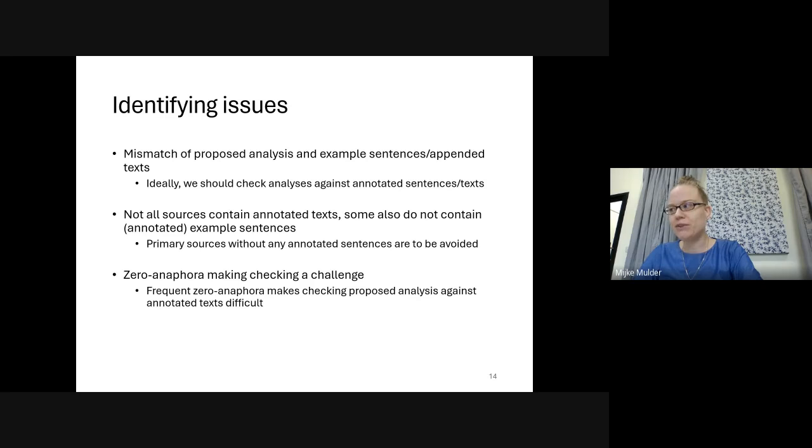It can be difficult if that language shows frequent zero anaphora. An example of such a language is Muklum. So in my dissertation, I claimed that ergative marking is systematic on A arguments in Muklum. It is relatively easy to check this in elicited sentences, but ideally we would want to include textual data in the testing as well. The problem here is that overt A arguments are very rare in texts.